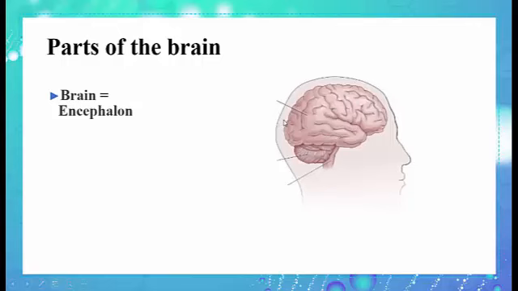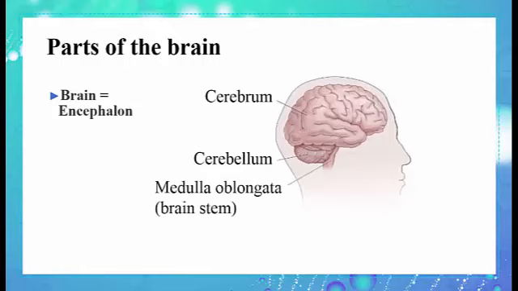First, brain means encephalon. So we can say brain or we can say encephalon. If we zoom in on the brain, we notice that the brain is not one part. It's made up of 3 parts. The first one is the cerebrum, the second one the cerebellum, and the third one is the brainstem or the medulla oblongata.